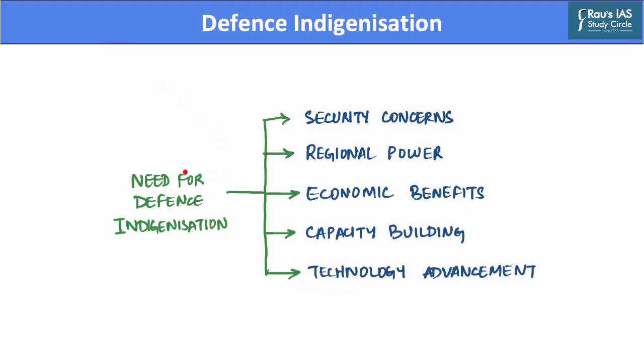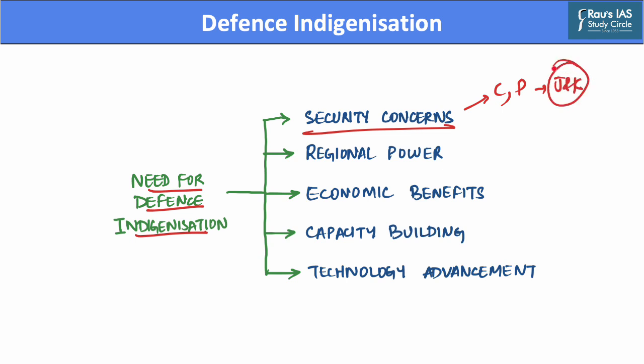Now, there are several reasons why we need defense indigenization. The first are related to security concerns that India currently faces. There are multiple security concerns that India faces. The first is that there are territorial disputes with two countries, China and Pakistan, which is further aided by insurgency in the Union Territory of Jammu and Kashmir.